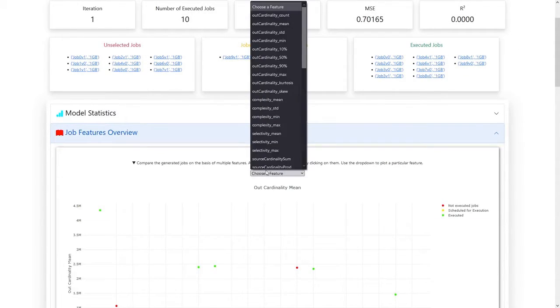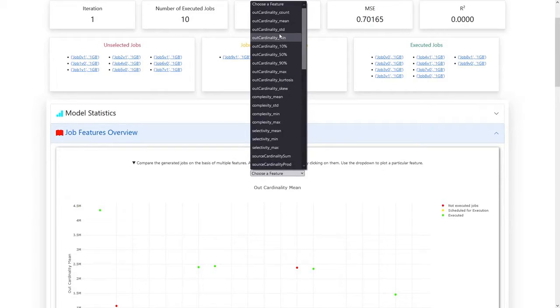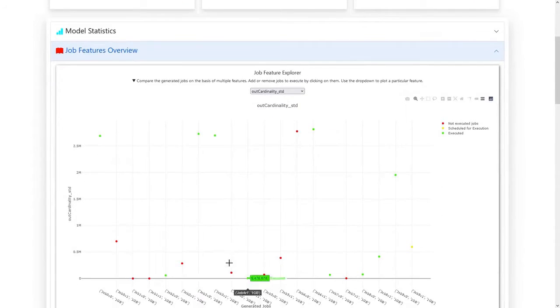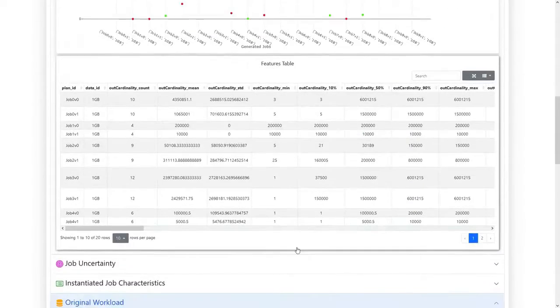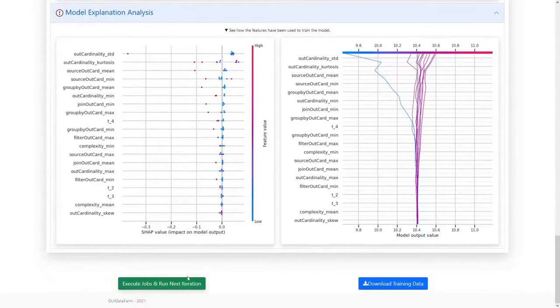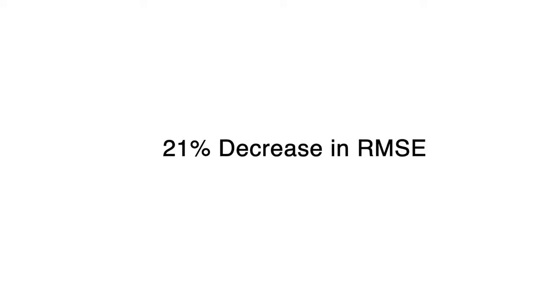To do this, we go to the job feature overview and select the out-cardinality standard deviation. Then we can just select the dots that are close to the value we want, and this will execute the jobs and include them in our final workload. Finally, we navigate to the bottom of the active learning controller and go to the next generation with a push of a button. Using steps like these, we are able to decrease the root mean squared error by over 21% over selecting the whole workload.